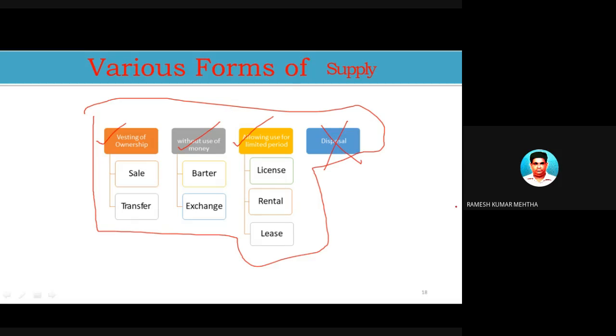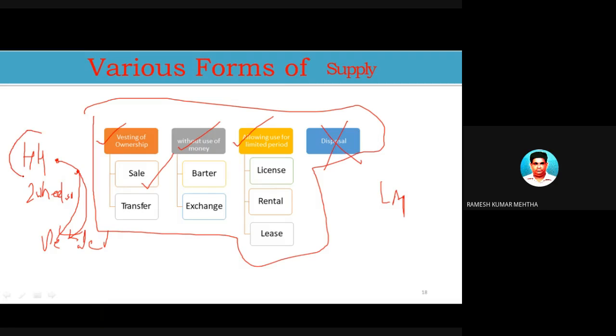For example, let's take an example of Hero Honda. Hero Honda is selling 2-wheelers to its dealers. It is manufacturing the goods, that is 2-wheelers, and selling the goods to the dealer. So what is happening? The ownership from Hero Honda is going into the hands of the dealer as far as these 2-wheelers are concerned. So there is a sale transaction taking place. The ownership is changing and there is a transfer of these goods from this person to this person.